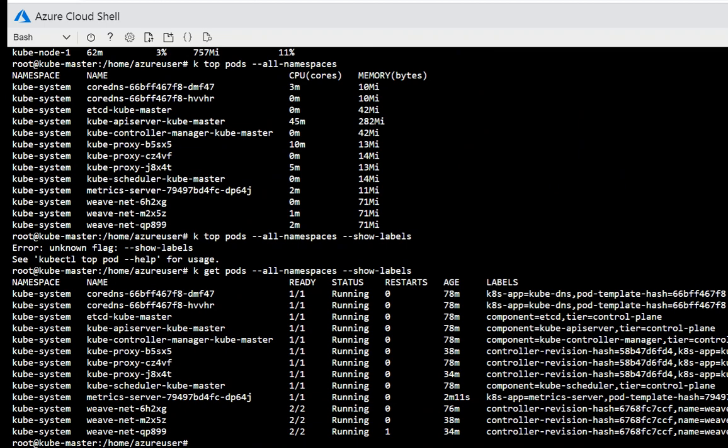In case we have to sort with the parameters and the labels, we can find it out. We can sort by CPU or memory.